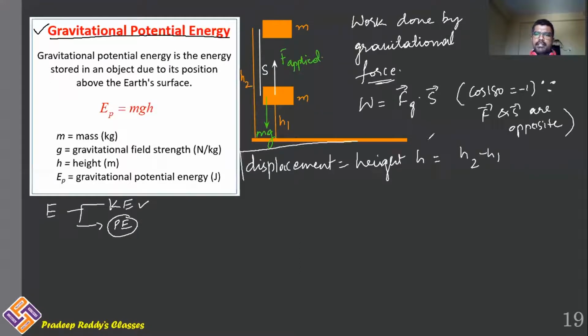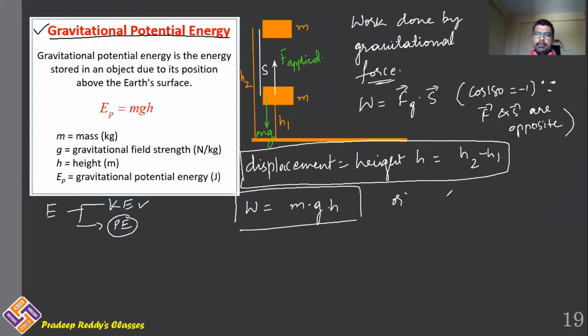I'm just representing displacement of the object as h, which is equal to h2 minus h1. And net work done W is equal to Fg into S. What is Fg? Gravitational force, which is m into g. And what is S here? Displacement is h.